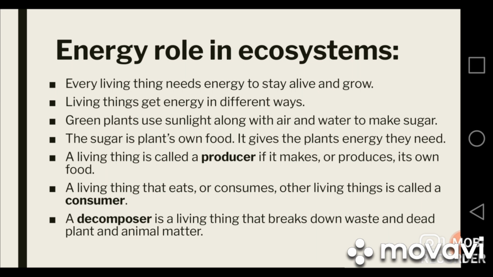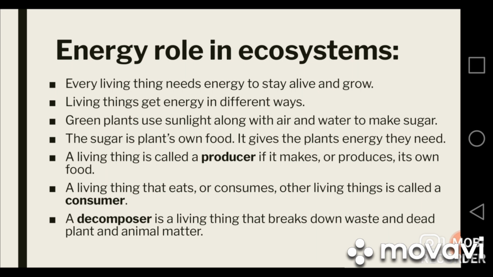There is a process called photosynthesis and by photosynthesis plants are able to make their own food. They use carbon dioxide, water, sunlight and they mix all of these ingredients in the presence of chlorophyll which is present in the leaves of the green plants. And as a result of photosynthesis, sugars are made. Plants use some of the sugars as their own food and the excess sugars are stored in different parts of the plants in different ways.